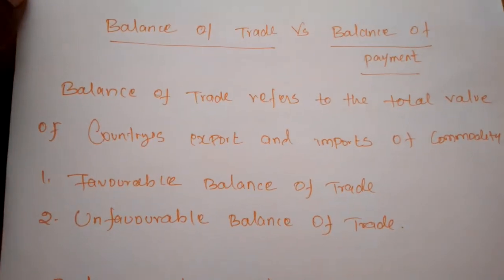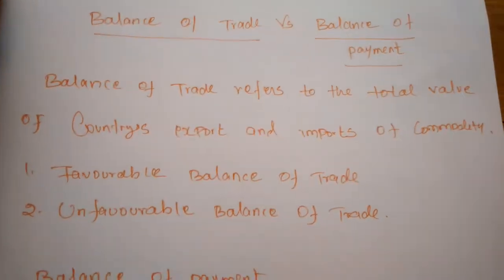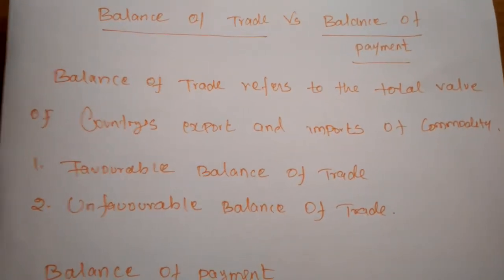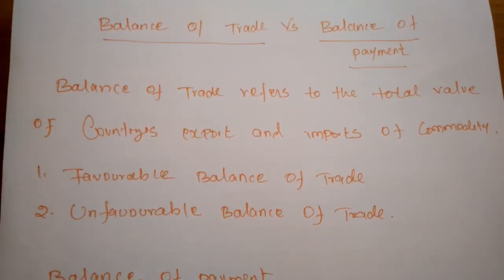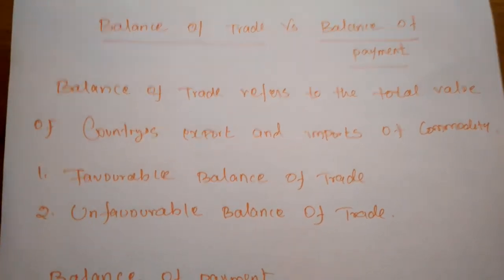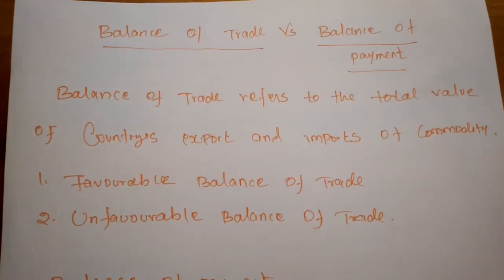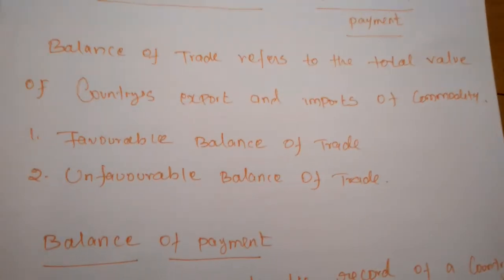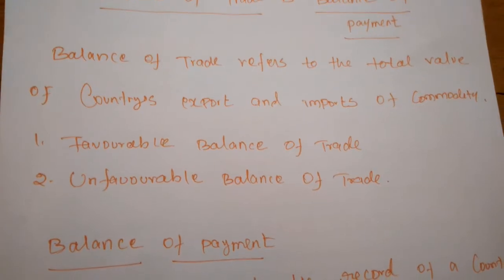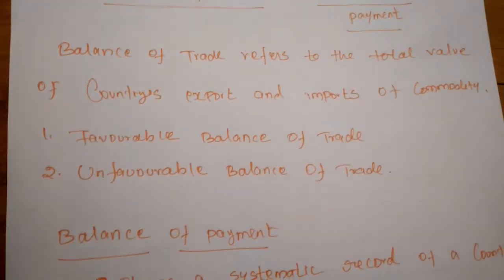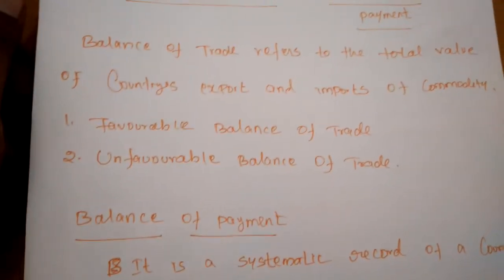The balance of trade refers to the total value of a country's exports and imports of commodities. So first, when we are studying the balance of trade, it refers to the total value of a country's exports and imports of commodities. One country must be exporting some amount of commodity to other nations, and likewise it will import some amount of commodities from other nations.